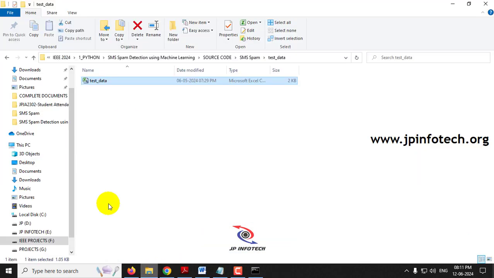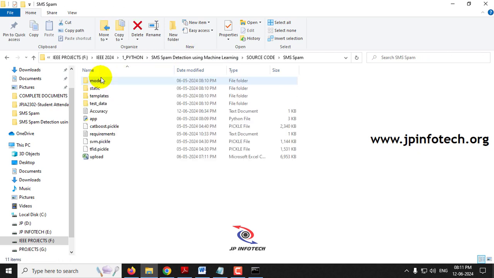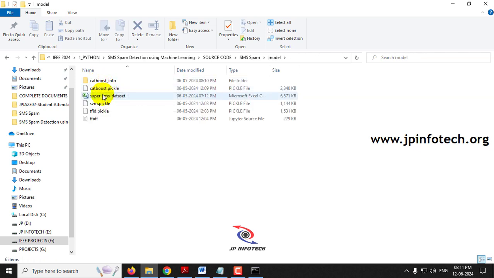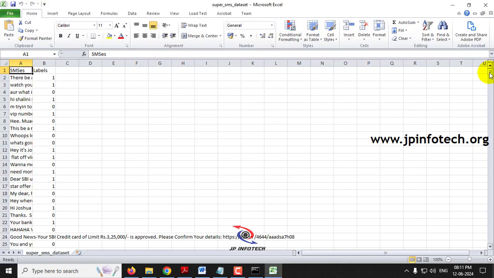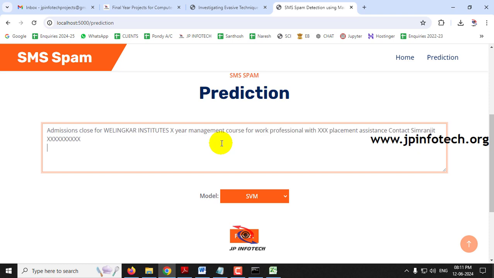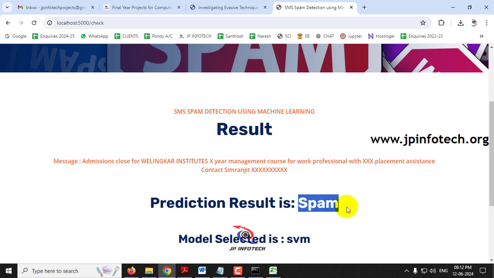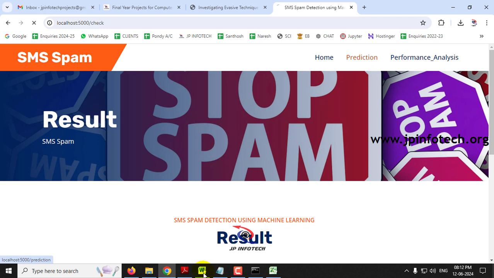Now I'll go with the training data set, the data set that we have used, and from that I will pick a random record. We have a large data set, so I'll scroll down randomly and select something, let me select this. This is the message that we have selected, and then I'll select the model as SVM and click predict. Now you can see the prediction result is spam and the model is SVM. Let me go to the prediction menu again.